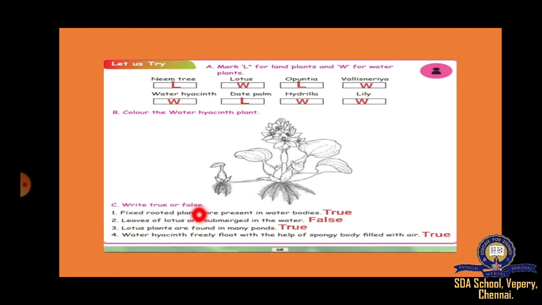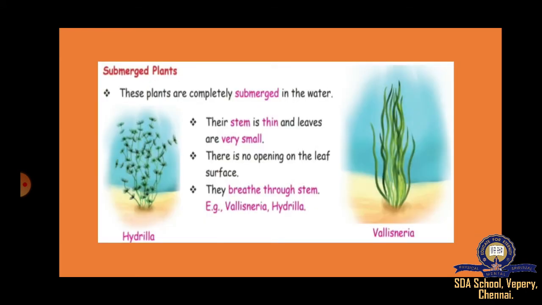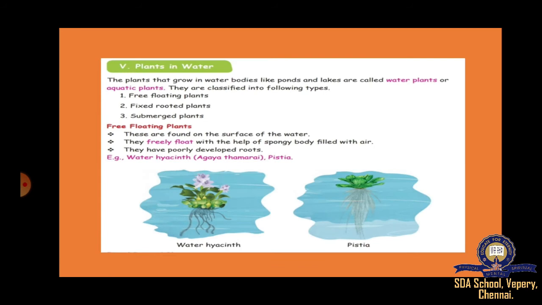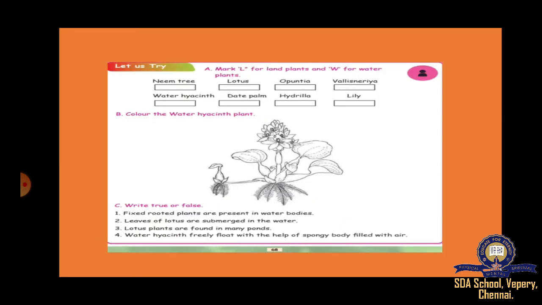Okay, so true. Leaves of lotus are submerged in the water. Leaves of lotus will be there inside the water. No, they will be floating up, right? So, false. Lotus plants are found in many ponds. Yes, we will see in many ponds. True. Water hyacinth freely float with the help of spongy body filled with air. Yes, I'll show you. See, they freely float with the help of spongy body filled with air. So, yes, true.